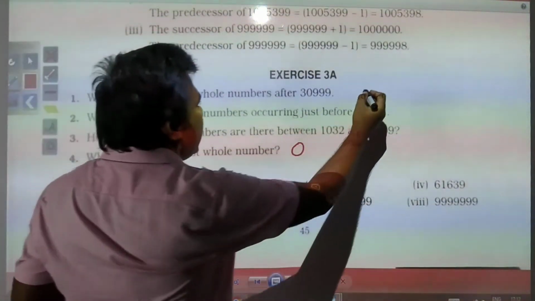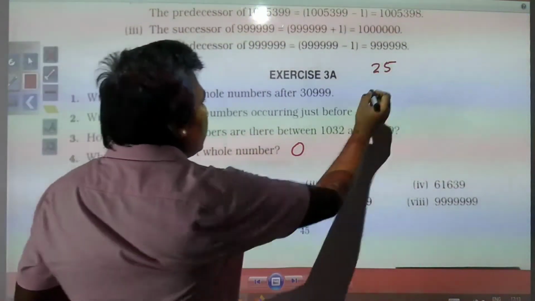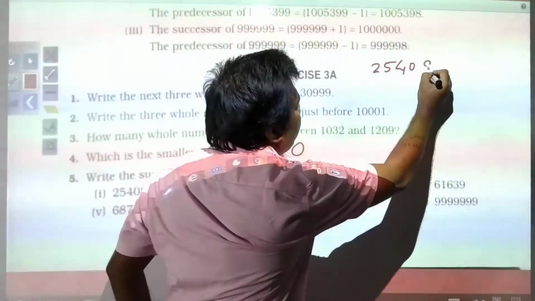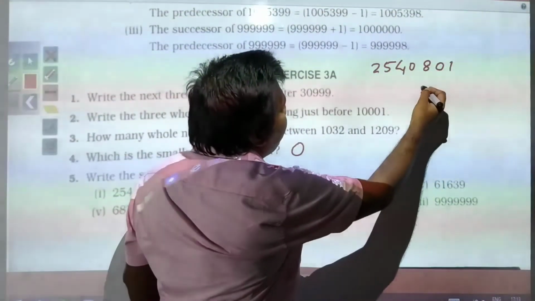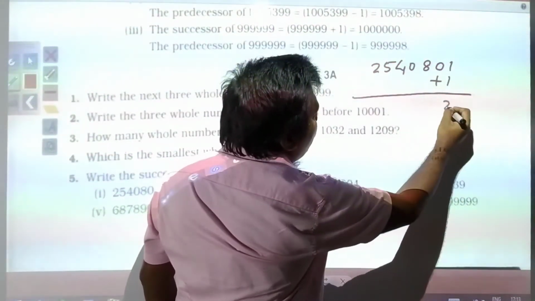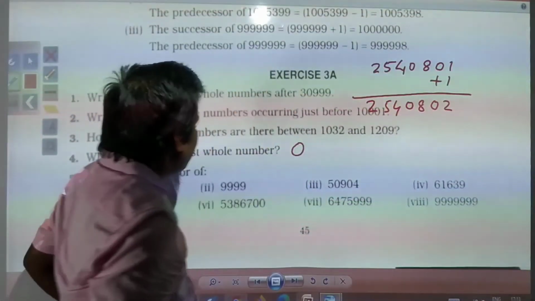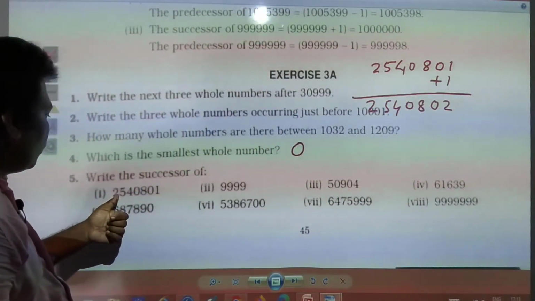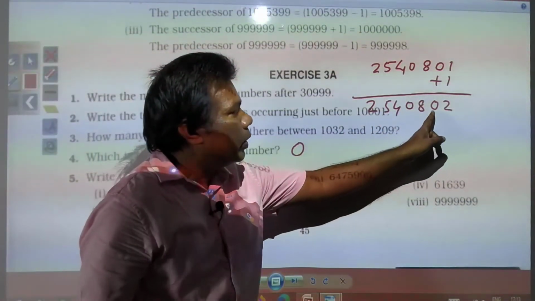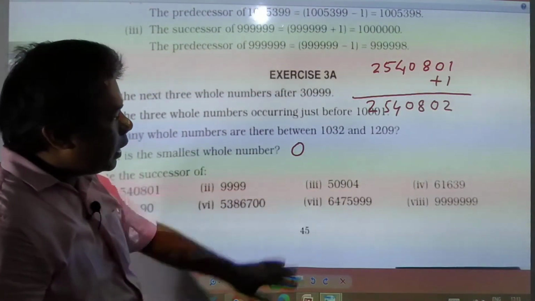So the successor of 2540801 will be 2540802.